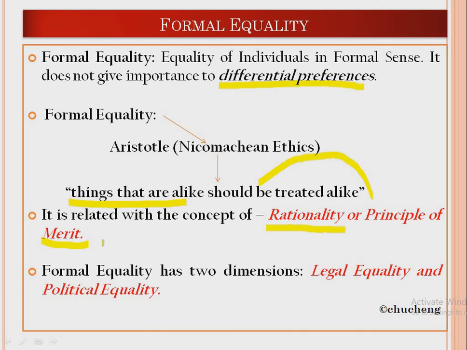So being a rational being, formal equality believes that every single individual knows what is best for him or her without taking assistance from others, and knows about their calibers. By knowing the calibers of an individual, they can enjoy their equality, and that is what formal equality is based on. The second important perspective is called the principle of merit.